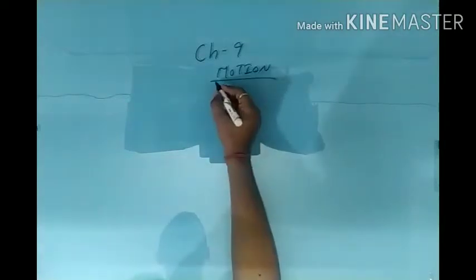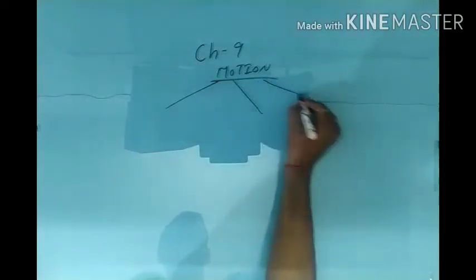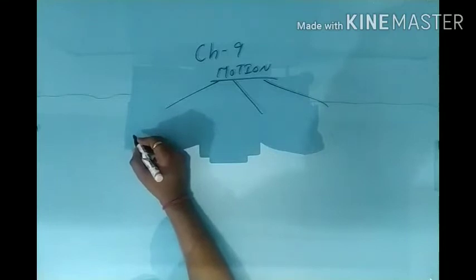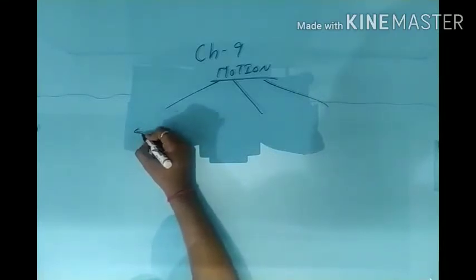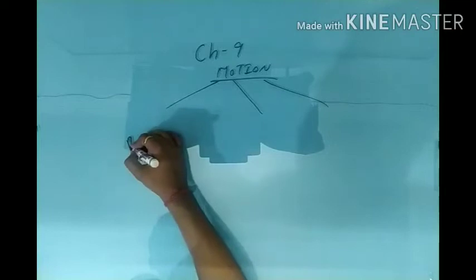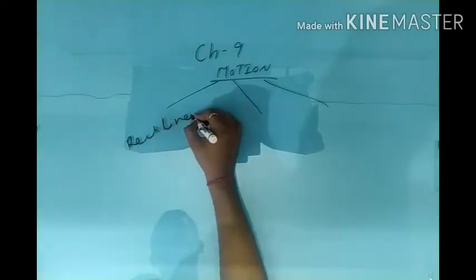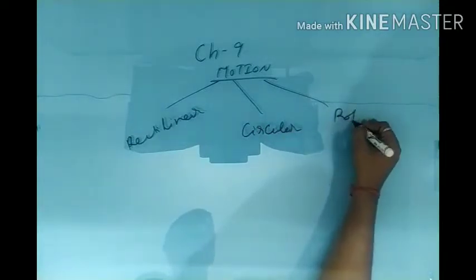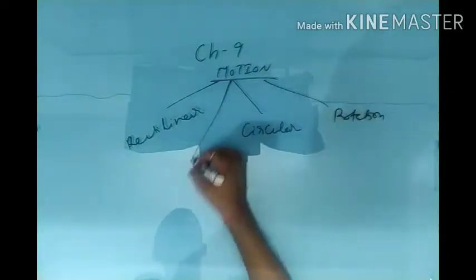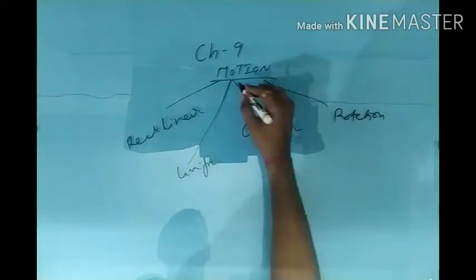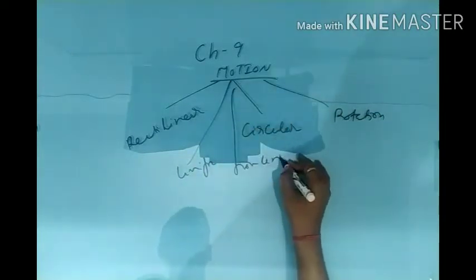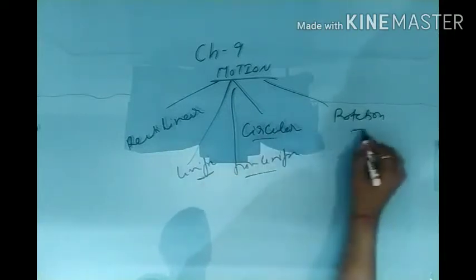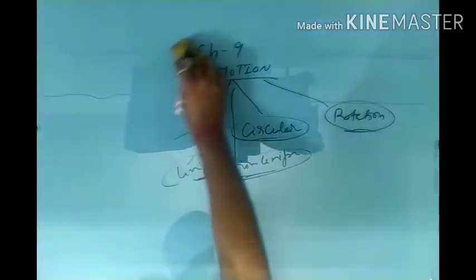Now come to the next topic. We have to discuss the different types of motions. Like straight line, that is rectilinear, circular or rotational, or uniform, non-uniform. There are different types of motions. So firstly we have to discuss the straight line motion, or we can say rectilinear motion.